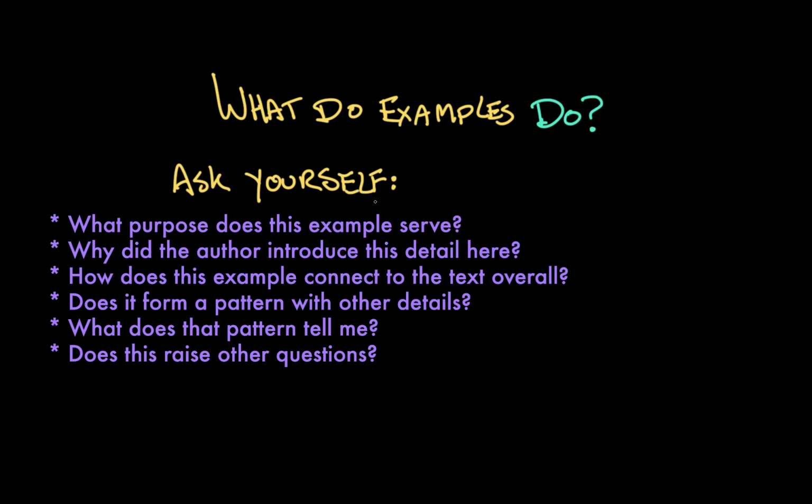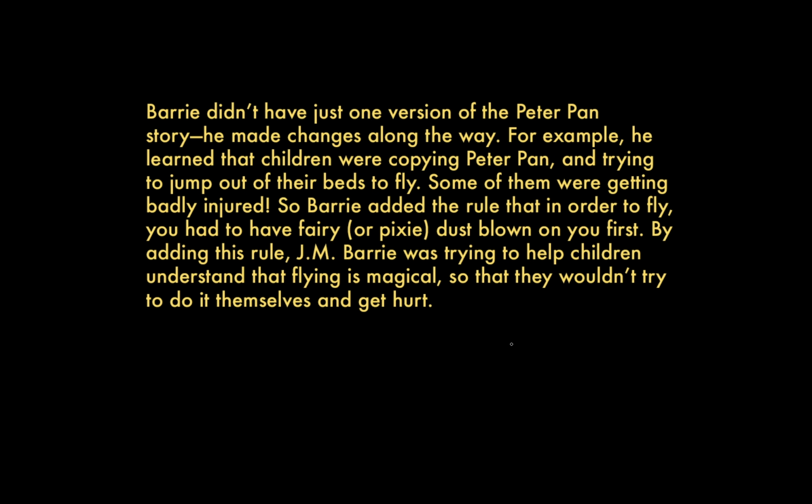Let's look at a text and evaluate its examples. Here's an excerpt from a piece about the author J.M. Barrie, the creator of Peter Pan. Barrie didn't have just one version of the Peter Pan story, he made changes along the way. For example, he learned that children were copying Peter Pan and trying to jump out of their beds to fly. Some of them were getting badly injured, so Barrie added the rule that in order to fly, you had to have fairy or pixie dust blown on you first.